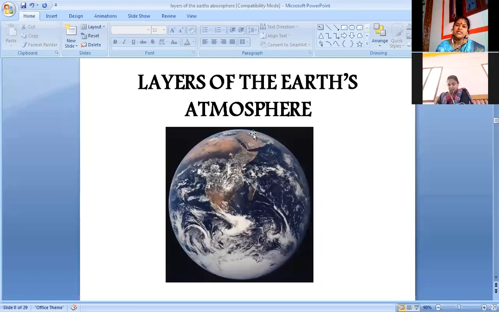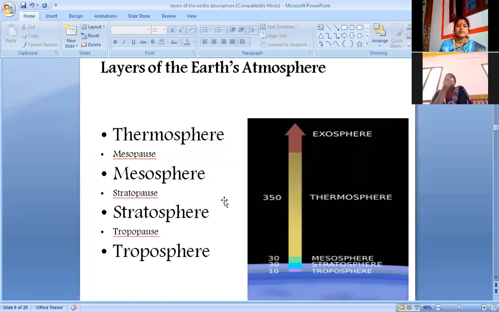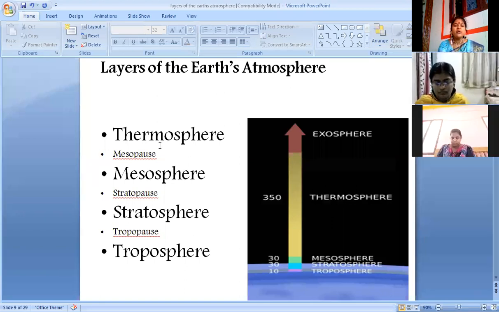Now, let us see the layers of the Earth's atmosphere. Look at the picture of the Earth. From childhood, you have studied the layers of the atmosphere. You have to start from below. The first layer is called troposphere. Second layer, stratosphere. Third layer, mesosphere. And the fourth layer, thermosphere. And beyond this, we could call it exosphere. It is unlimited. It is boundless. We could not measure the boundary level. So these are all the four layers.